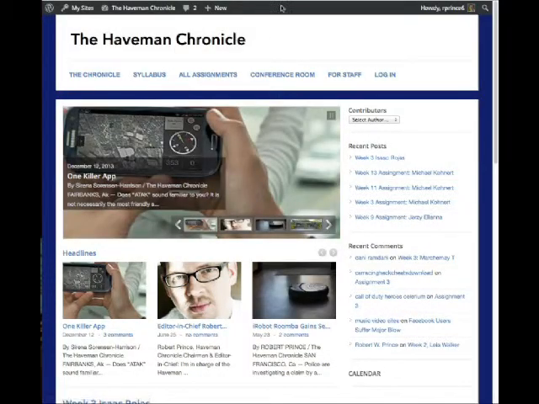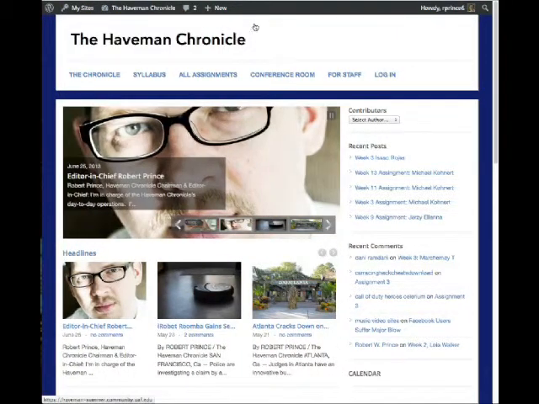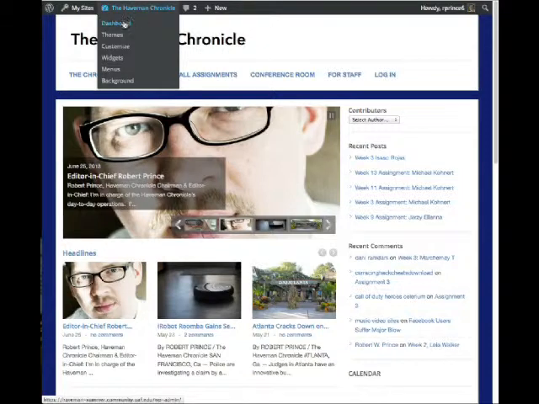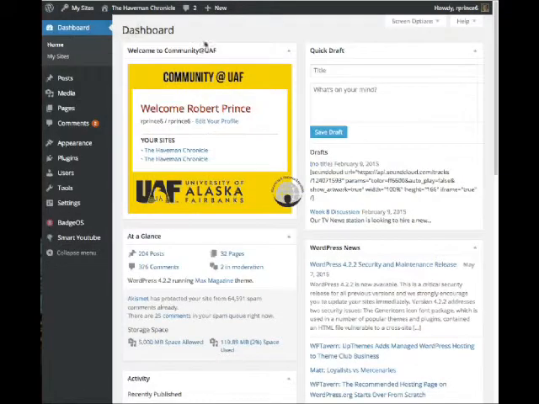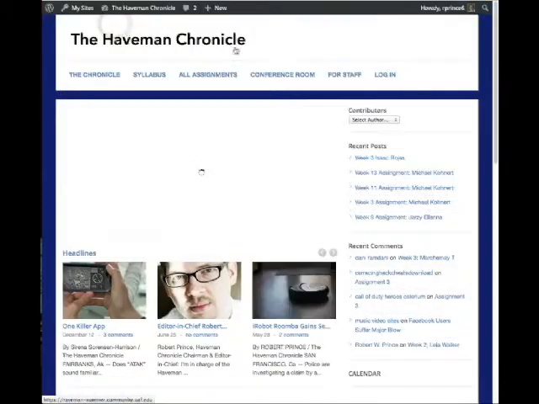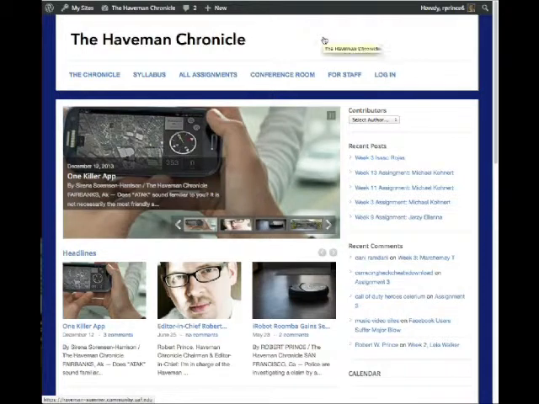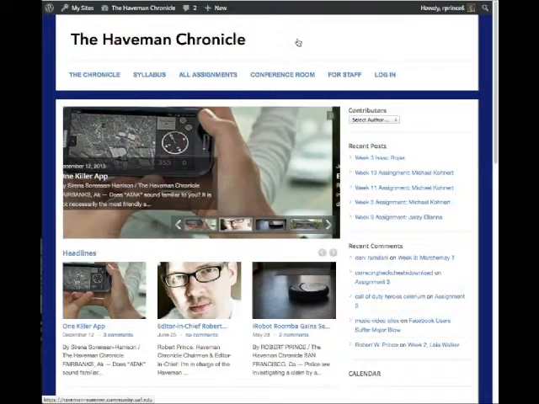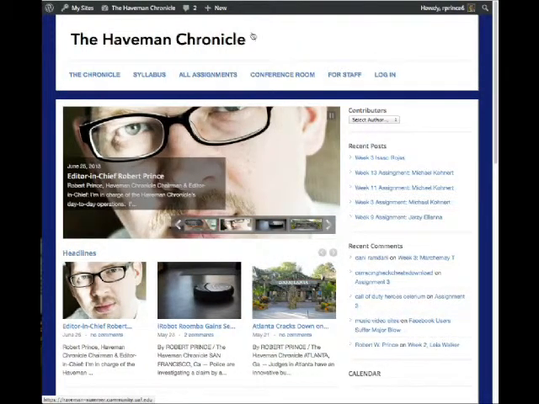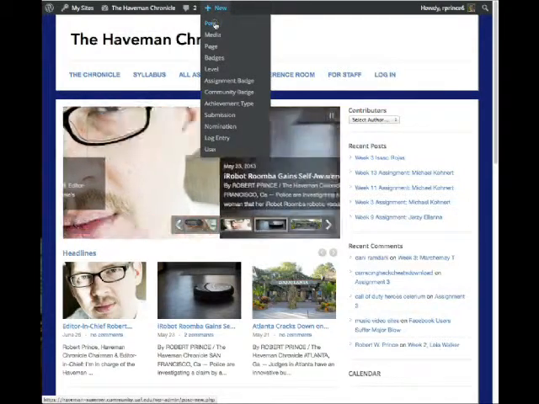What we're looking for is that you get this bar at the top, which shows that you're logged in. If you ever end up on the dashboard page, you can go up to Haveman Chronicle and hit visit site, and that will take you back here. Once you're in here, to create a post for your assignment, just hit plus new post.